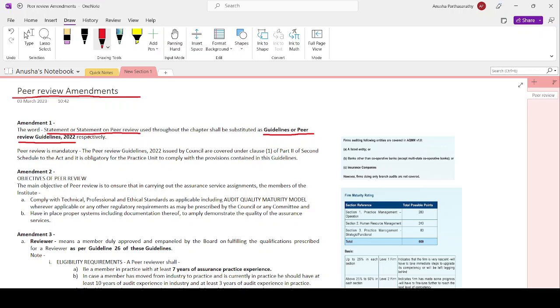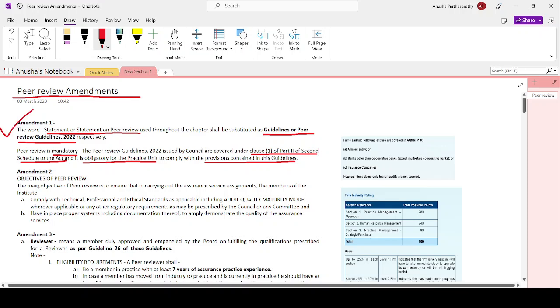No, that's not the case. Peer review is still mandatory. Peer Review Guidelines 2022 issued by the council are covered under clause 1 of part 2 of the second schedule to the Chartered Accountants Act 1949, and it is obligatory for the practice unit, the audit firm under review, to comply with the provisions contained in this guideline. Otherwise, it will qualify as professional misconduct. With this, the first amendment is done.